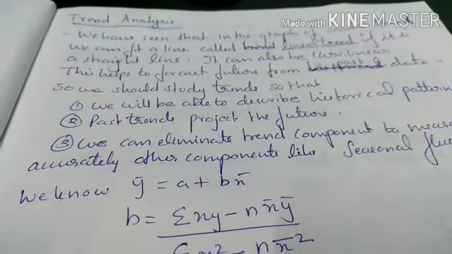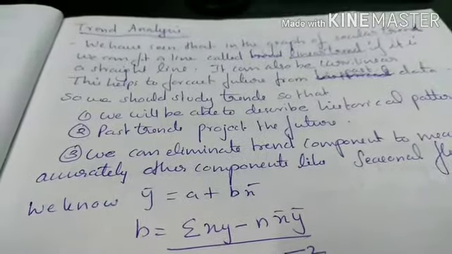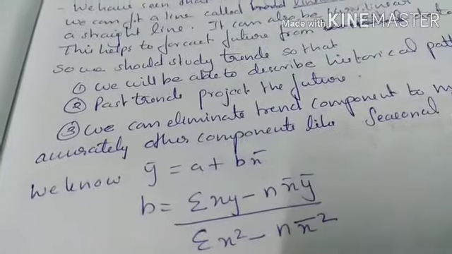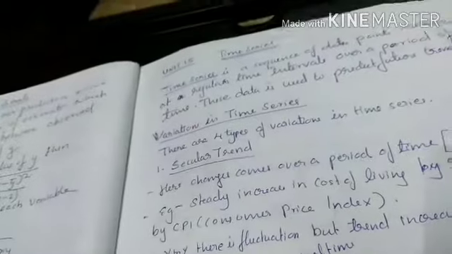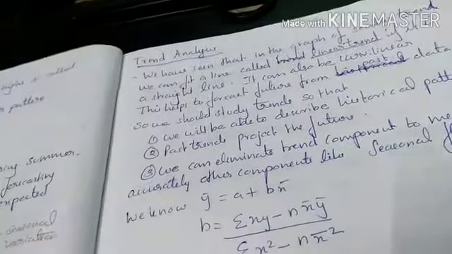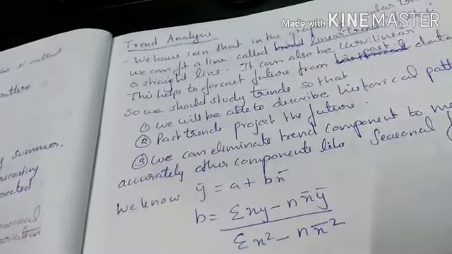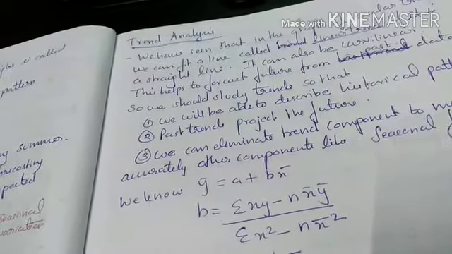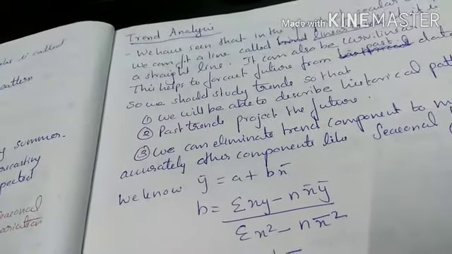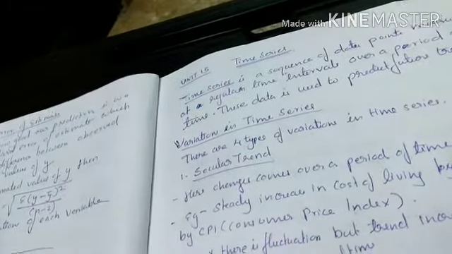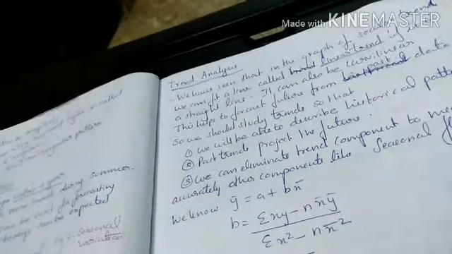So this time series is a mix of these four variations like secular trend, seasonal variation, irregular variation, and cyclical fluctuation. So if we eliminate one by one, we can find the one we required. So we cannot eliminate irregular variation because it is not predictable and it changes in random manner. So we have to eliminate the other three from time series: cyclical fluctuation, seasonal, and secular trend.